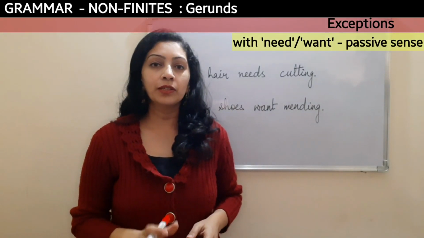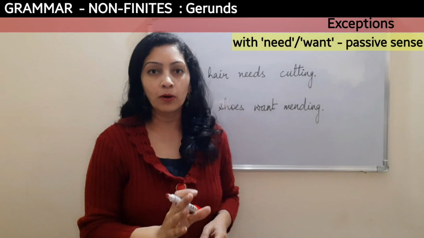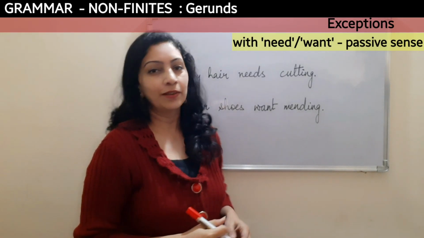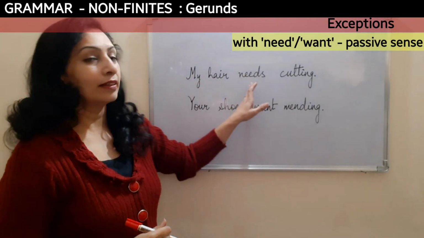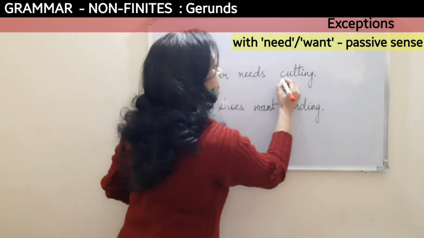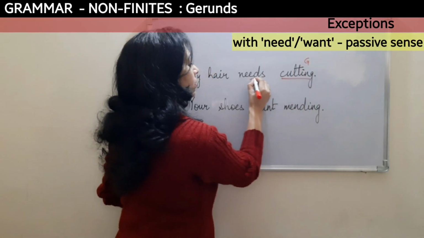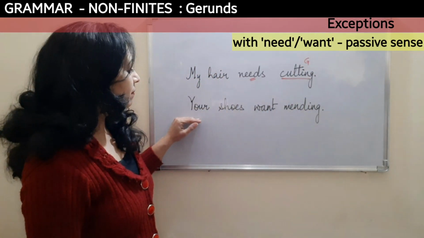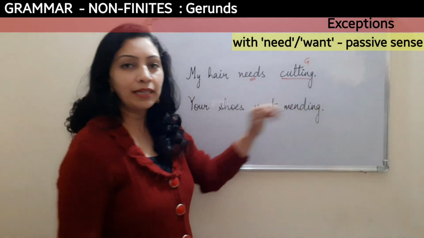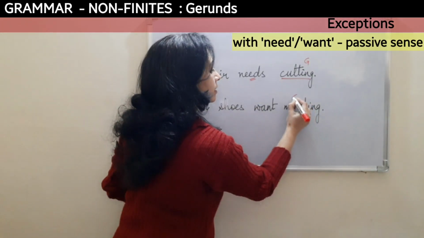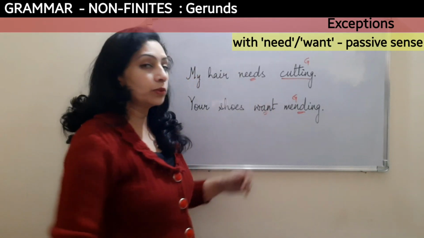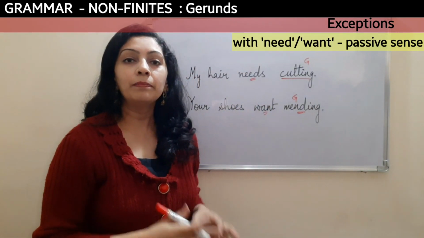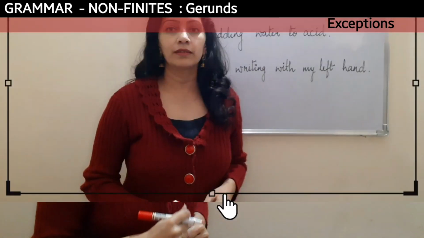When the gerunds are used with words like want or needs, then in that case they are used in a passive sense. For example, my hair needs cutting. Now here cutting is a gerund, but look at the word used here, needs. Come to the second example, your shoes want mending. So again here mending is a gerund, but it is used with want. So in both these cases, the meaning comes out in the passive voice sense.